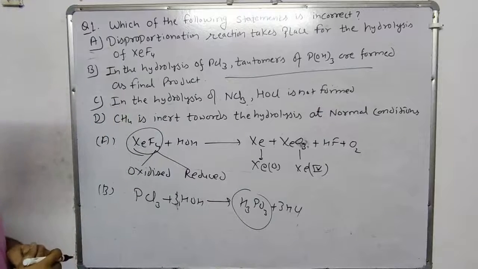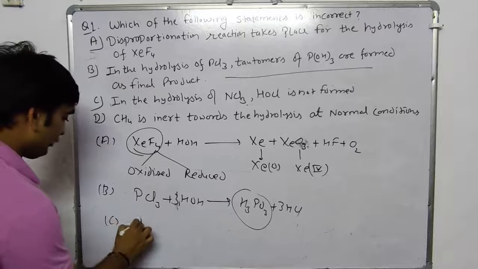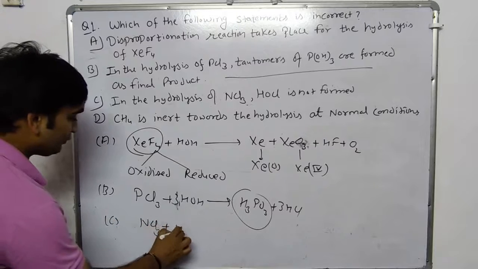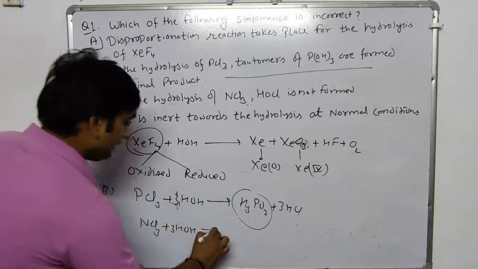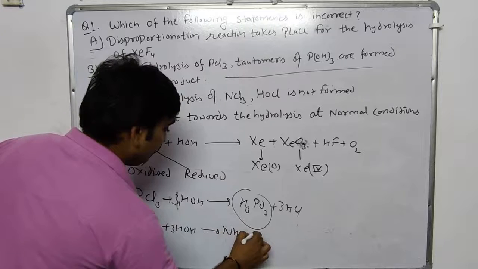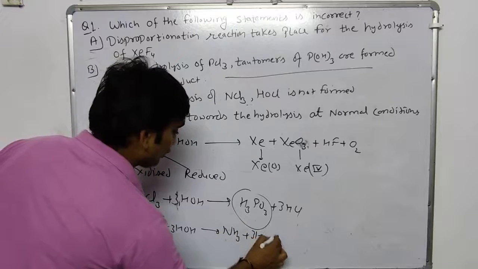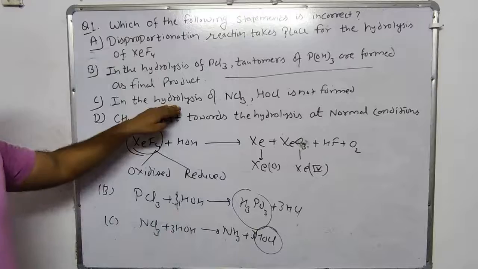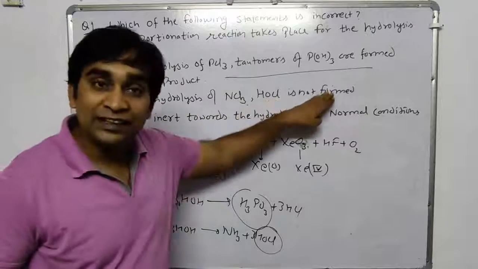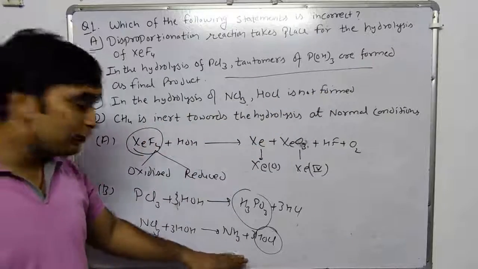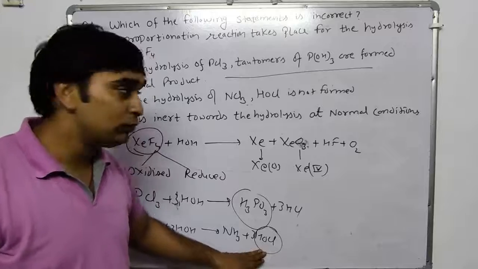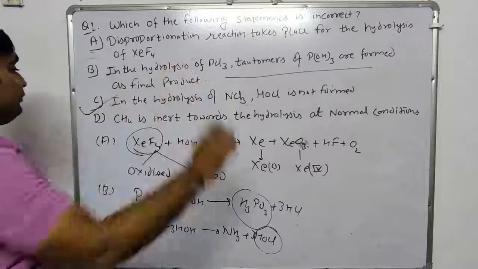Now in option C, nitrogen trichloride when hydrolyzed with water forms ammonia gas and 3 moles of hypochlorous acid. In this option we are told hypochlorous acid is not formed, but in our equation, in our solution, hypochlorous acid is found. So it is an incorrect option.